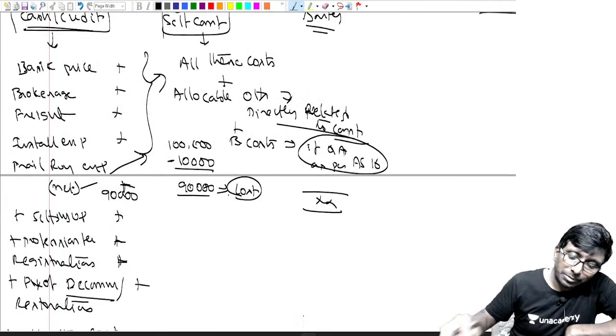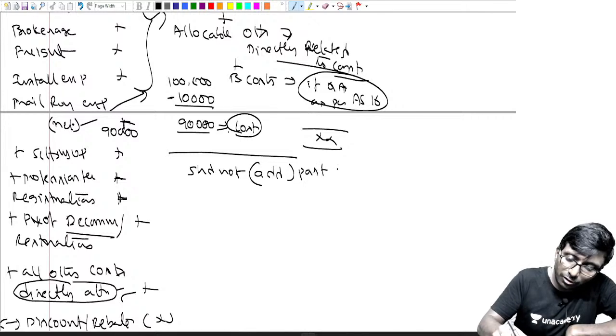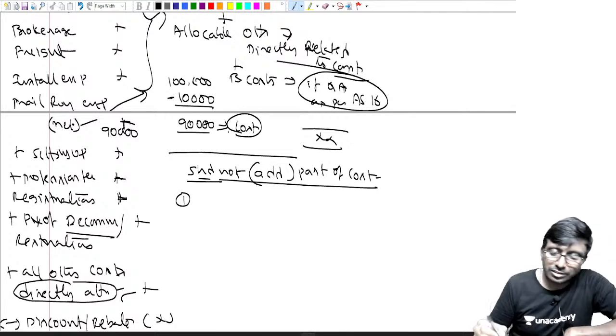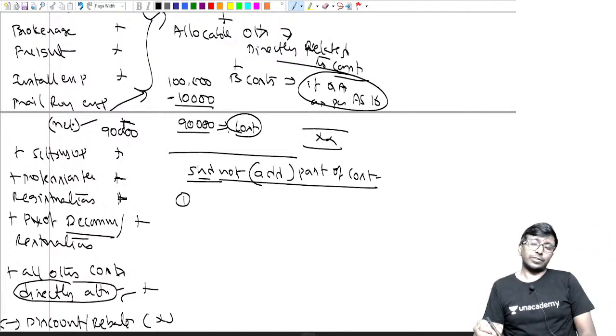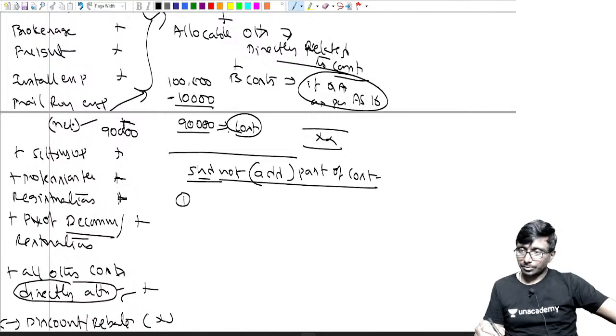Here, tell me, what all should we not consider? What should not be added, or should not be part of the cost? Do you know anything which should not be part of the cost of a fixed asset? Any idea? All of you participate.